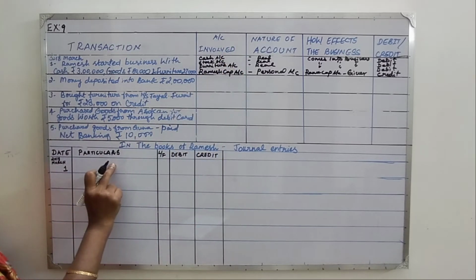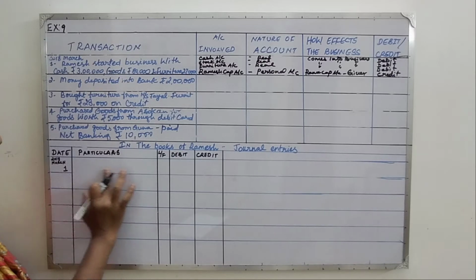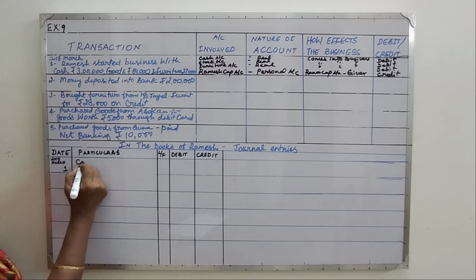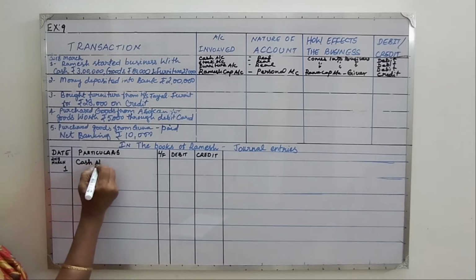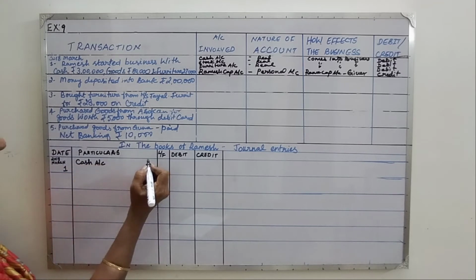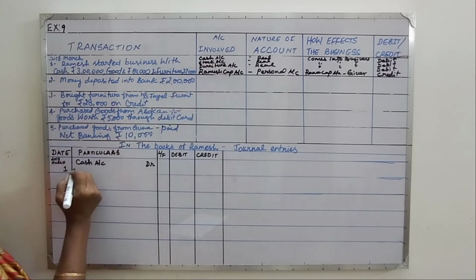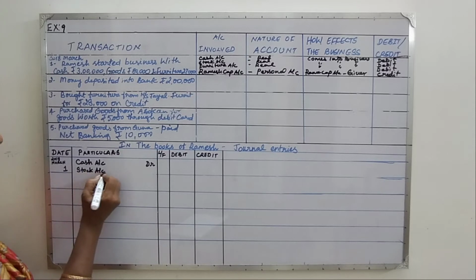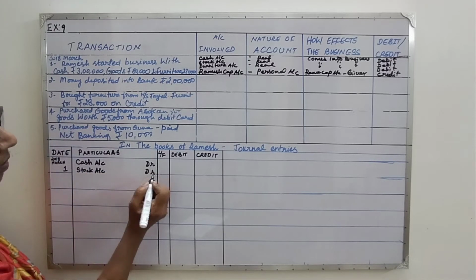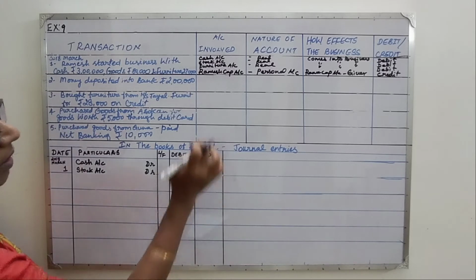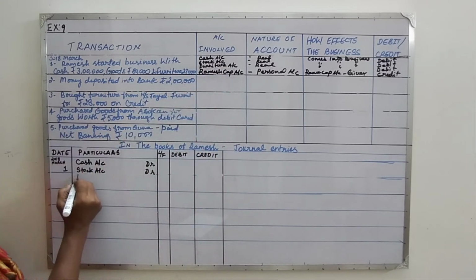So first, cash account Dr, I write like this, cash account. Dr you write near the ledger folio. Then stock account Dr, and then furniture account Dr.